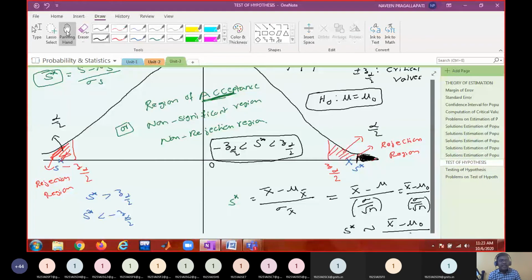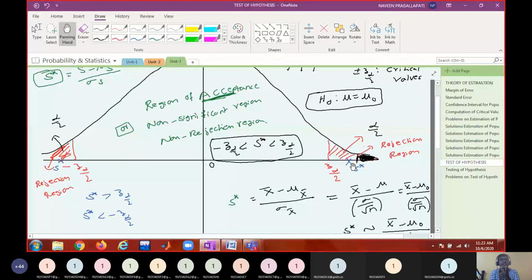Now where is this test statistic falling? Now the black one is the rejection region. Is it falling under the rejection region now? No. So in this case, whether to reject the null hypothesis or not? Not to reject the null hypothesis, right? Because your test statistic is not falling in the critical region or rejection region. Is that okay? So your decision also depends upon the level of significance.